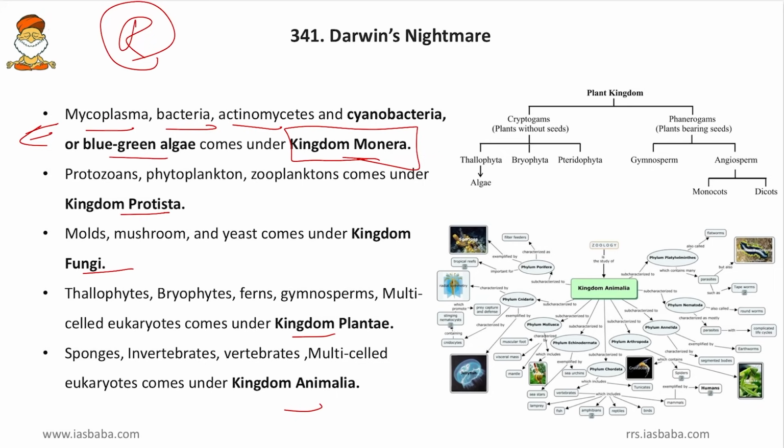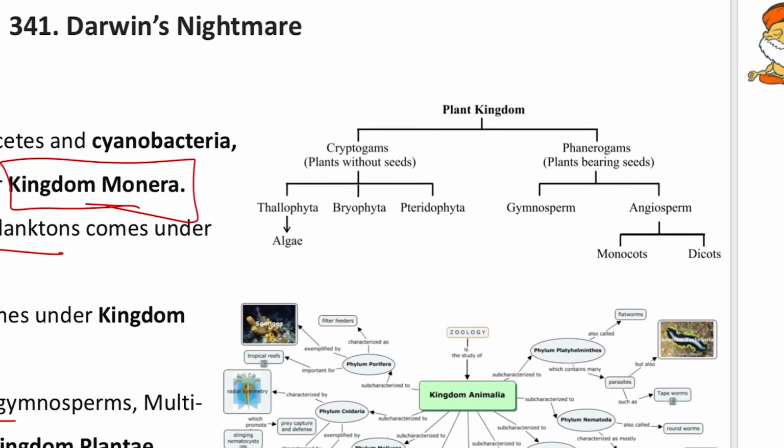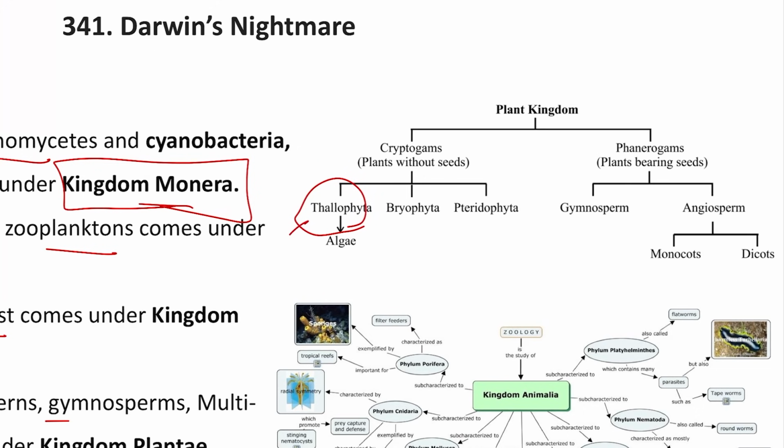And then protozoans, phytoplanktons, zooplanktons. So, protozoans like Euglena, Paramecium, amoeba, all those things will be included here. And then fungi, molds, mushrooms and yeasts, they will be included. And then kingdom Plantae, here Thallophyta, Bryophyta and Pteridophyta. So, here friends, the Thallophyta means that which cannot stand erect, that which is thallus or weak or which doesn't have a proper stem. And then Bryophyta, stem is present but not so demarcated, and Pteridophyta means that which is